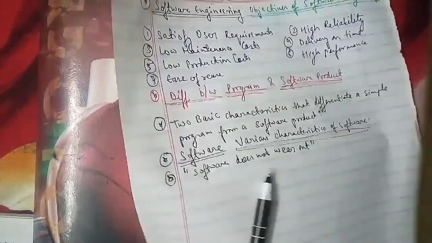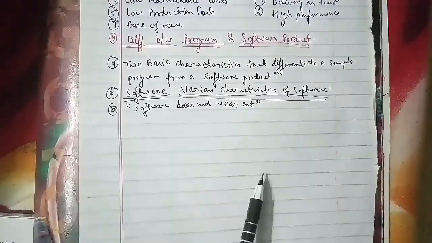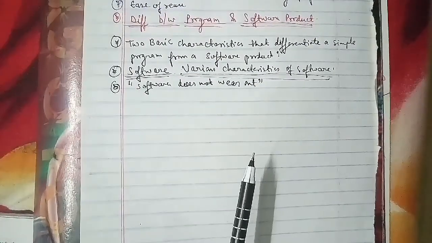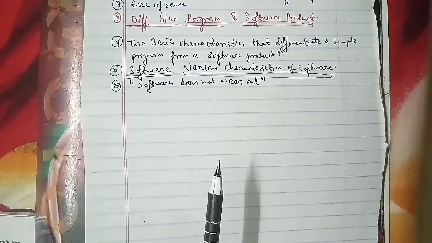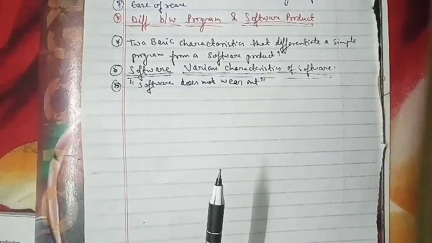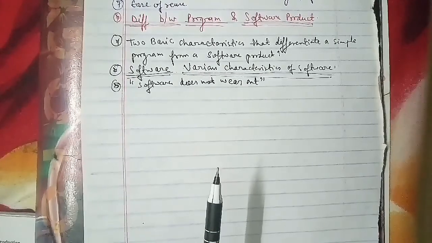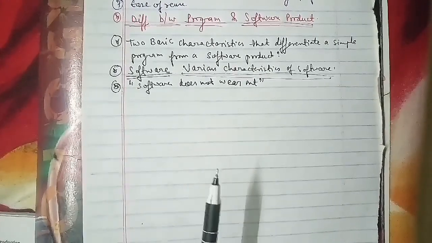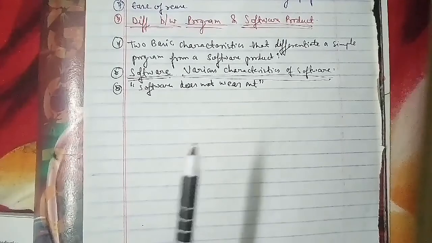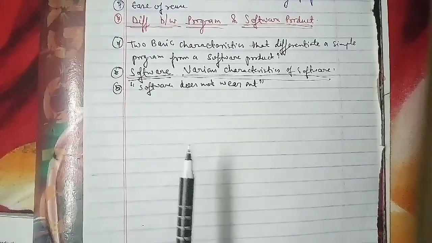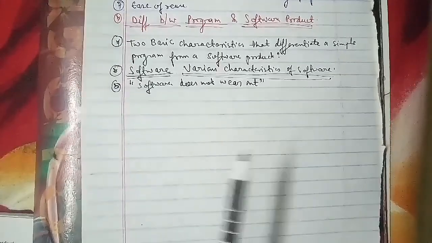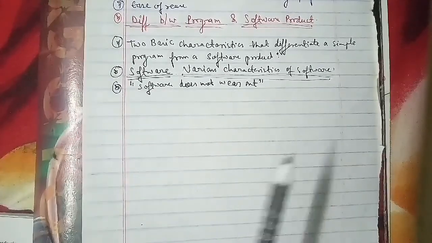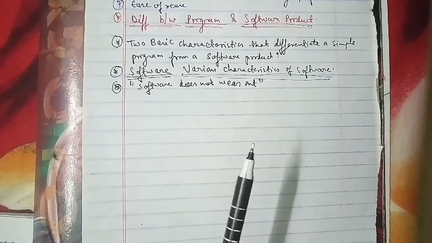Okay, now we'll talk about the other question that has been asked here, which is also an important one. It is related to the software crisis. The question is: what are the symptoms of the present software crisis, what factors have contributed to the making of the present software crisis, and what were the possible solutions to the present software crisis?